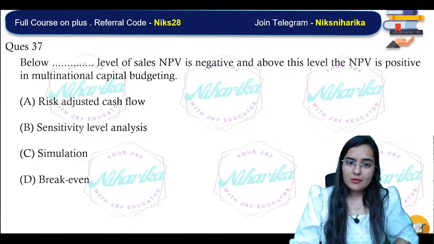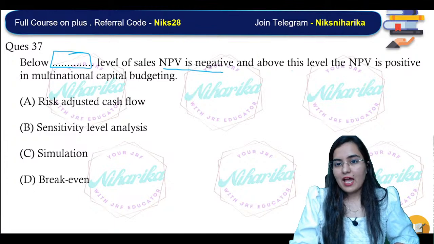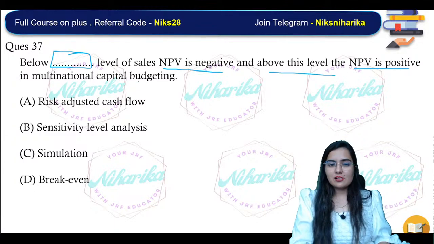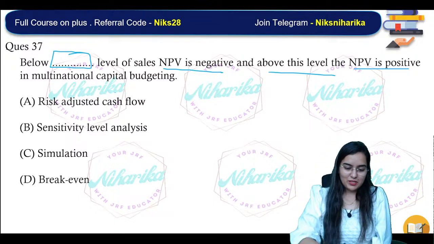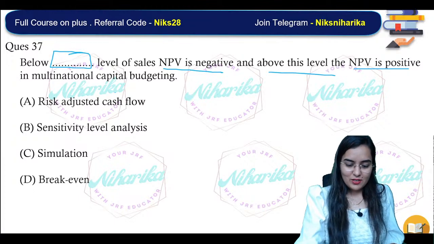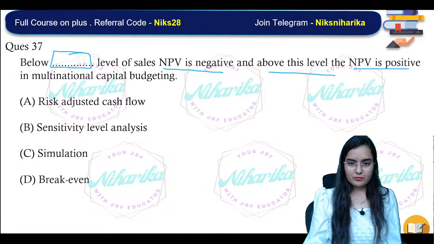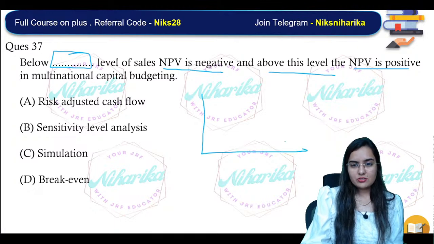Next question. Below dash level of sales, NPV is negative, and above this level, the NPV is positive in a multinational capital budgeting. Below which level of sales is the NPV negative? That means we are having loss, and above this, we are having surplus. Very easy question.